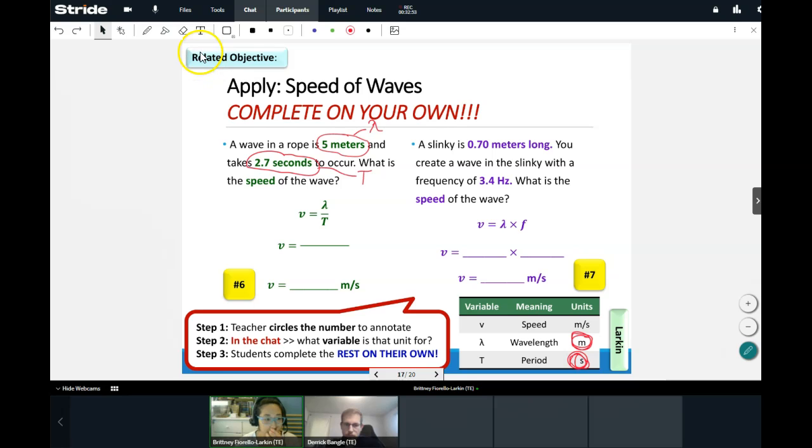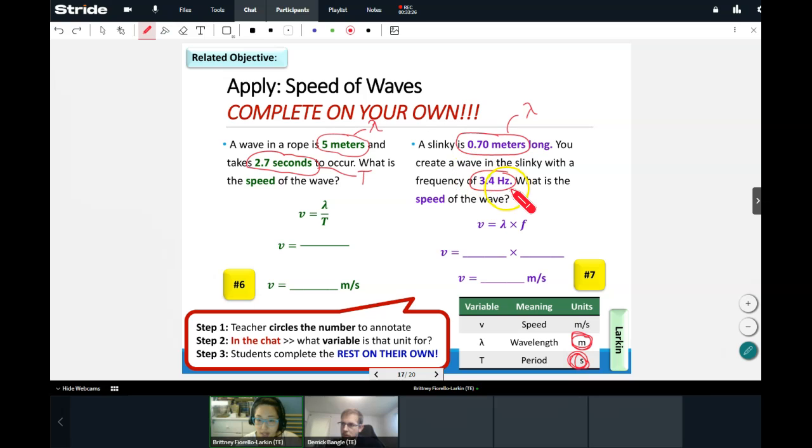All right, so let's go ahead and take a look at our last question here. A slinky is 0.7 meters long. You create a wave in the slinky with a frequency of 3.4 hertz. What is the speed of the wave? So let's take a look here. Meters, again, is our units for what? Again, the distance of a wave is called the what? Yeah, exactly. I see Angelina, I see Kalina in the chat. This is going to be our wavelength.